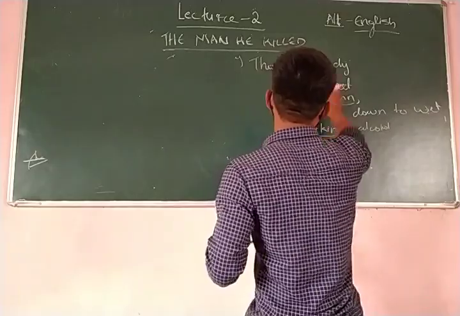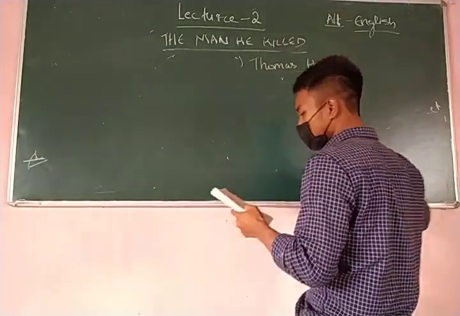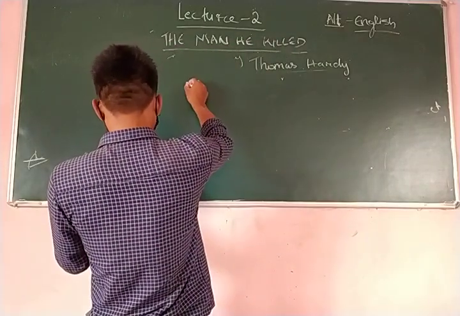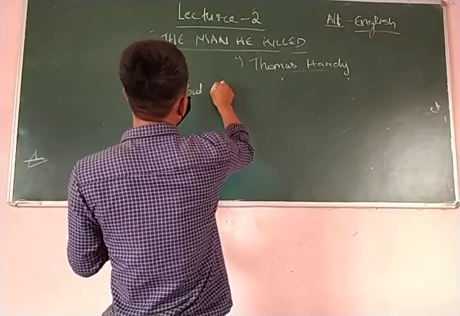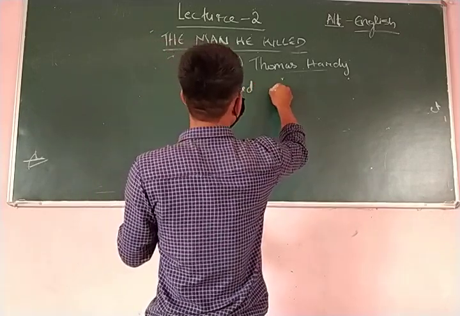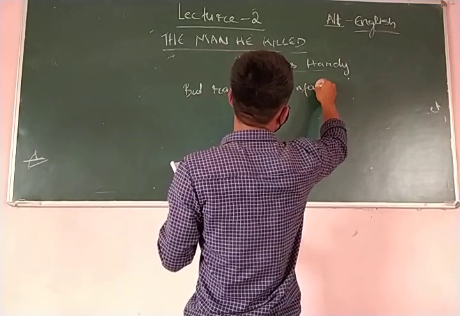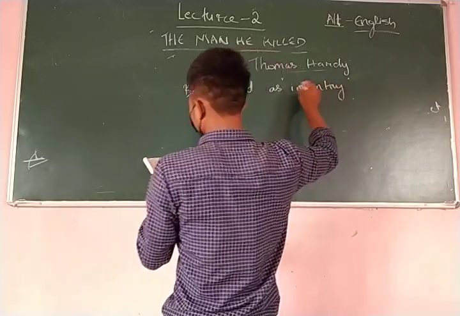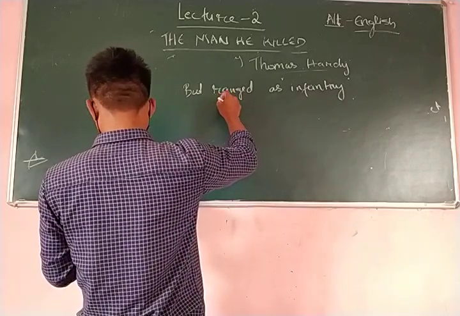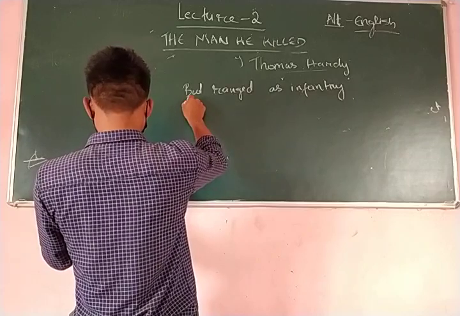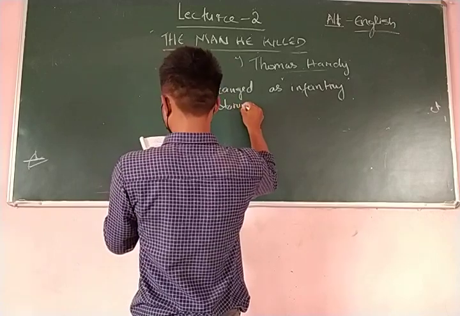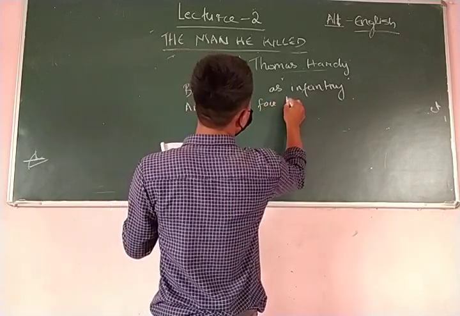Now let's look at the second stanza. What is the second stanza is trying to talk about? What is the second stanza trying to talk about? So, but ranks as infantry and staring face to face.